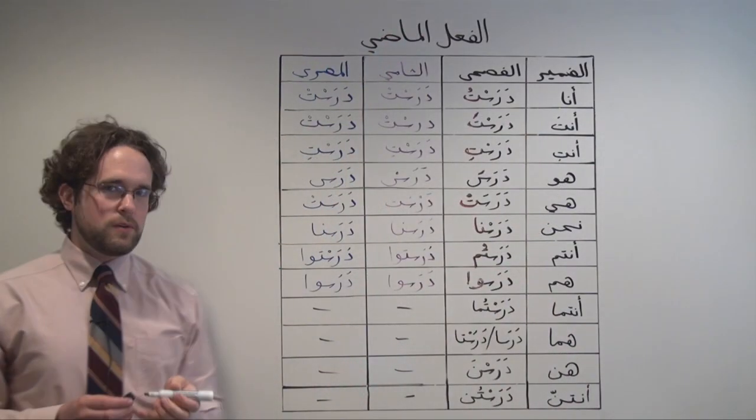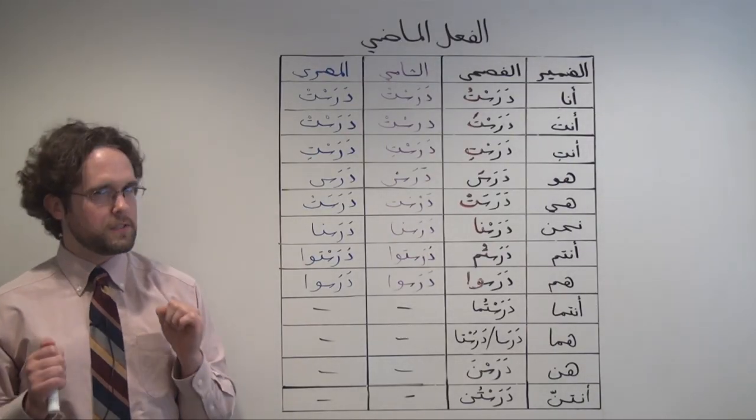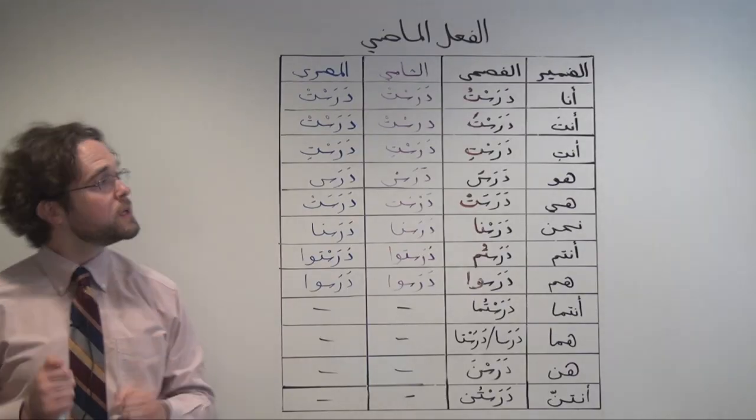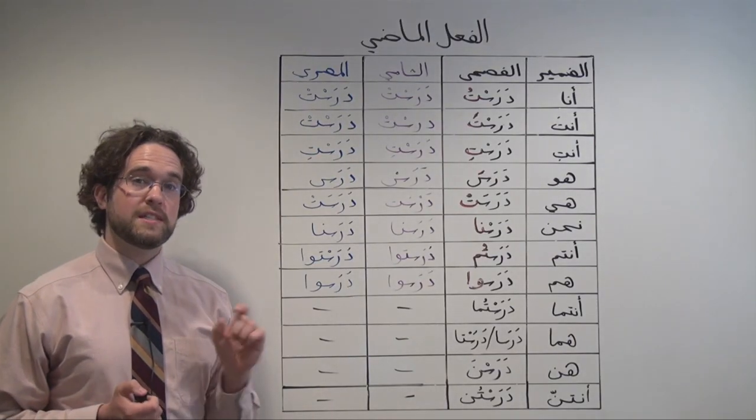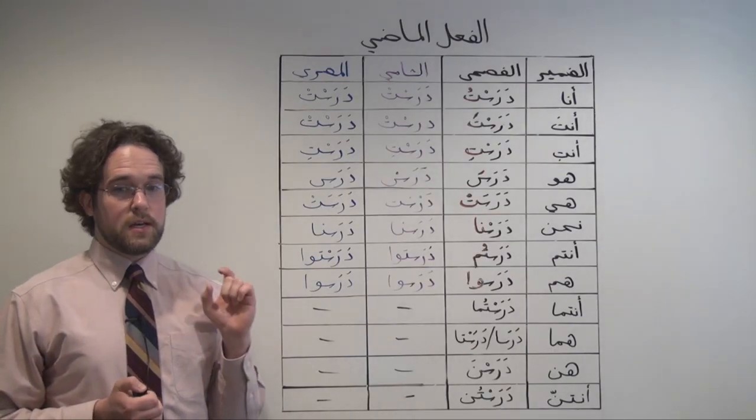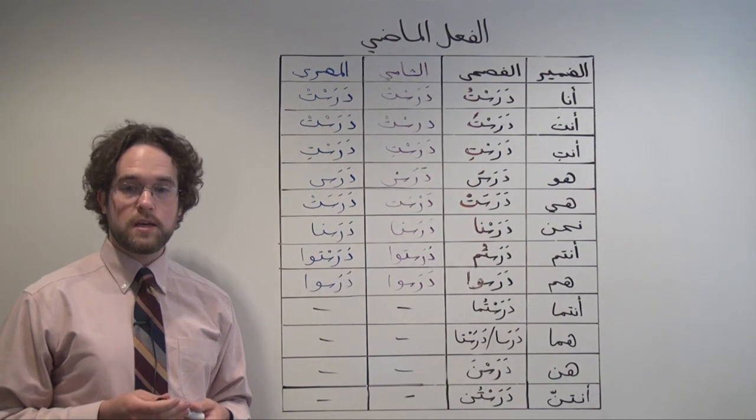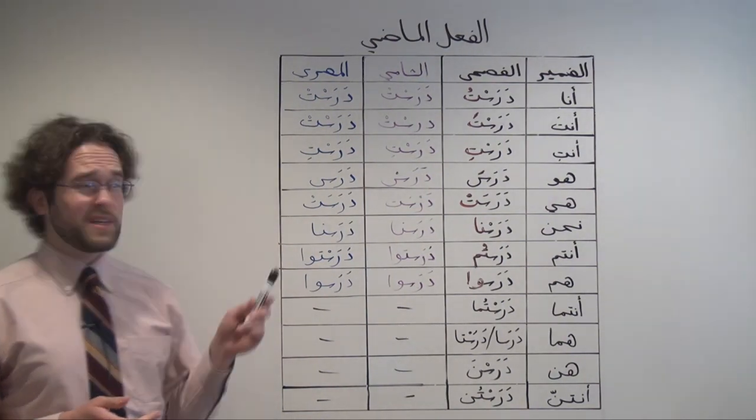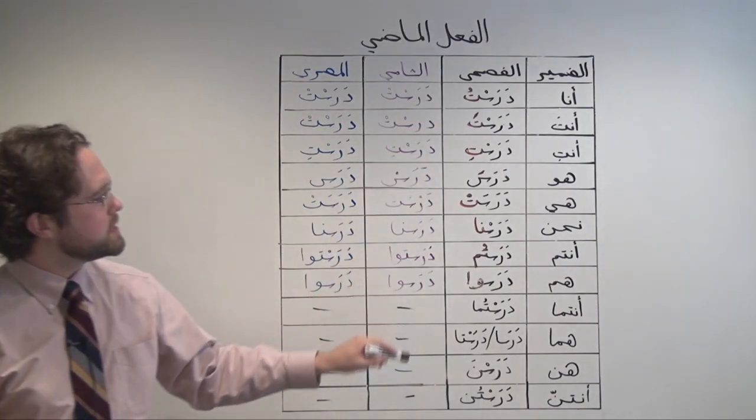As we saw a couple of videos ago, we form present tense verbs by adding prefixes and suffixes depending on the subject of the verb. As you can see here, when we're conjugating verbs in the past tense, we just add suffixes. This is a chart showing the verb darasa, to study, in the past tense, and you notice that we conjugate just by tacking on little somethings at the end.